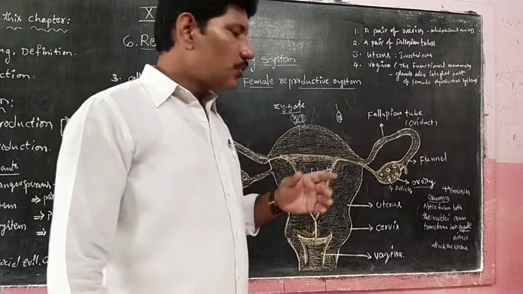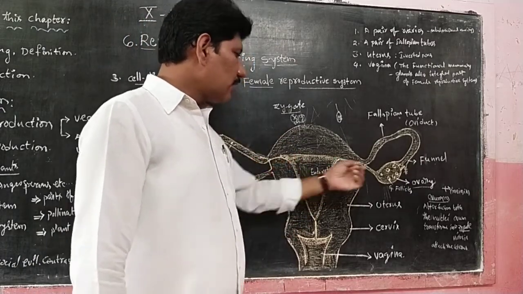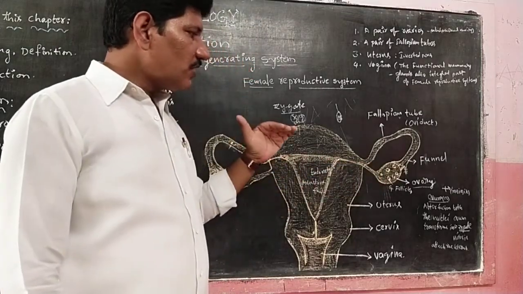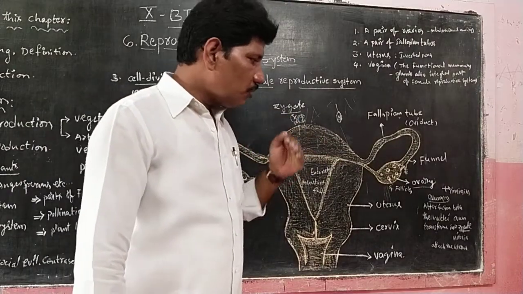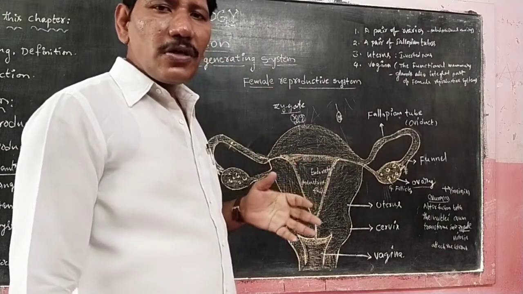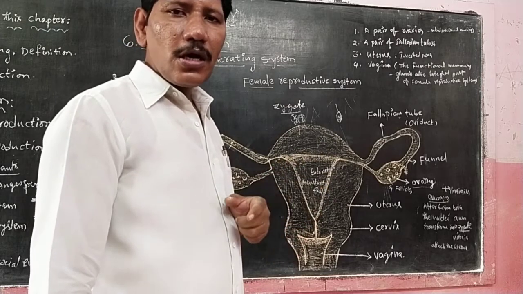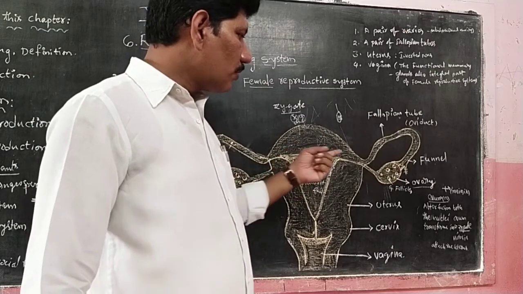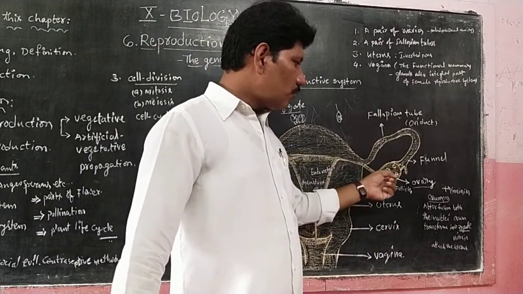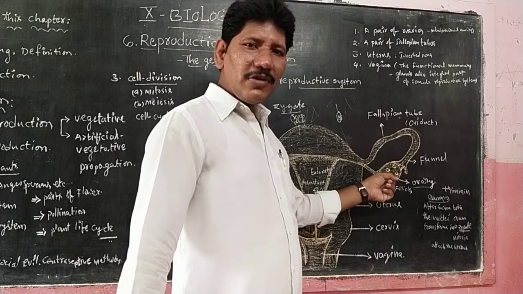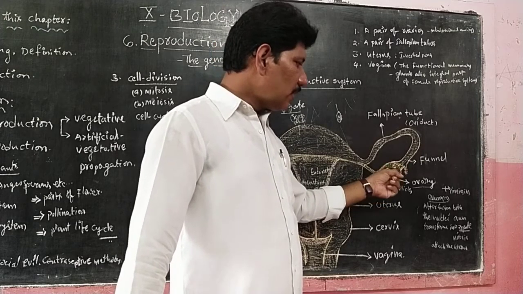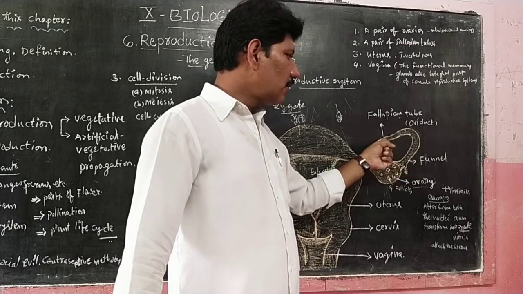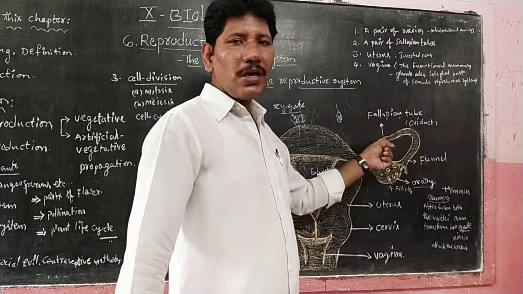Is that clear, children? Both ovaries are located in the abdominal cavity. So what is the function of the ovaries? After maturation, under the effect of the hormonal system, follicle stimulating hormone, luteinizing hormone, estrogen and progesterone, through the menstrual cycle and the ovulation process, once a month one ovum is released. The released ovum is captured by the funnel-like structure and is held at the place of the fallopian tube or oviduct.